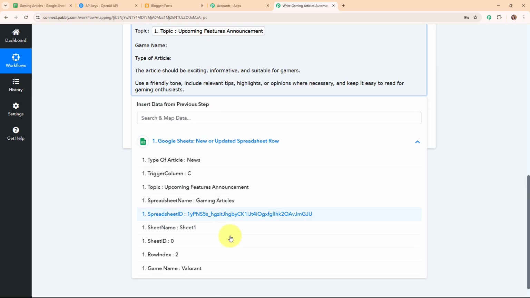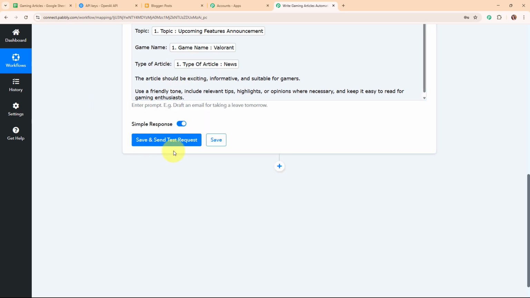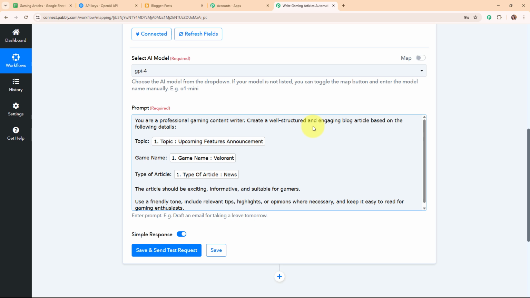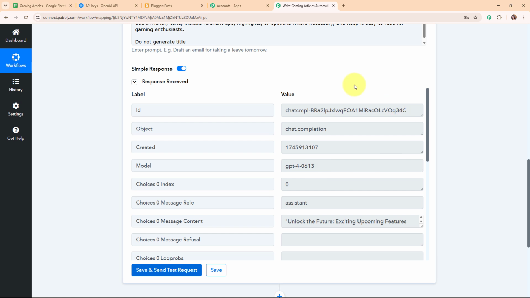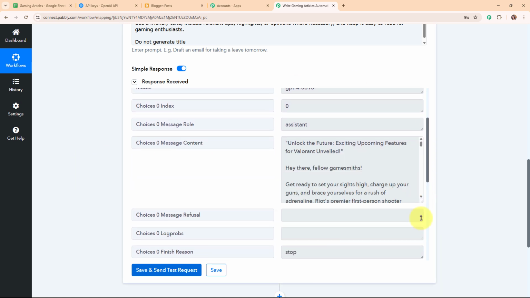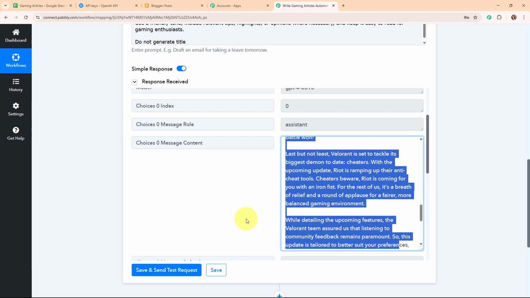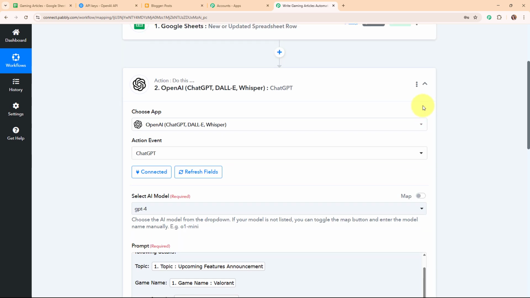Here for the game name, I'm going to map the game name. And lastly, I'm going to map the type of article. And now after entering all the required details, I'm going to click on save and send this request. Here you can see we have received a successful response, where we have received a message: content generated. That means the entire article has been generated for that particular topic. So with this, we have successfully set up this action step as well.